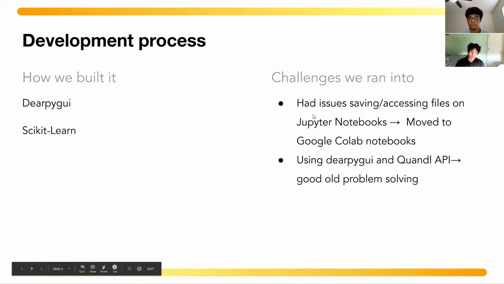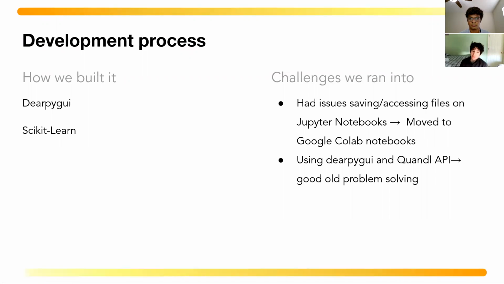So how do we build this app? We use the DeerPi GUI framework to help create the interface. The DeerPi GUI is a newer framework that uses your computer's GPU to help render your GUI. And we also use scikit-learn, which is a pretty prominent machine learning library that helped us train the model for the prediction algorithm.